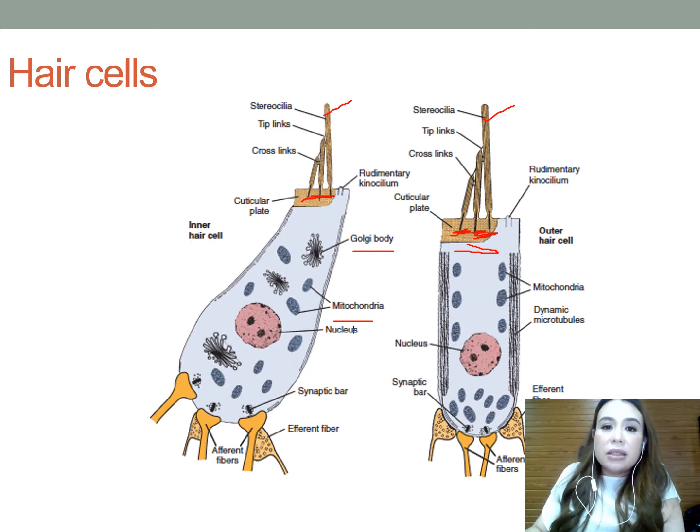Outer hair cells are cylindrical. So these are your outer hair cells. They contain microfilaments and microtubules along the length of the cells that give rise to motile activity. These motile properties have been shown empirically to result in highly tuned frequency-specific contractile activity even when stimulated in isolation from the basilar membrane.